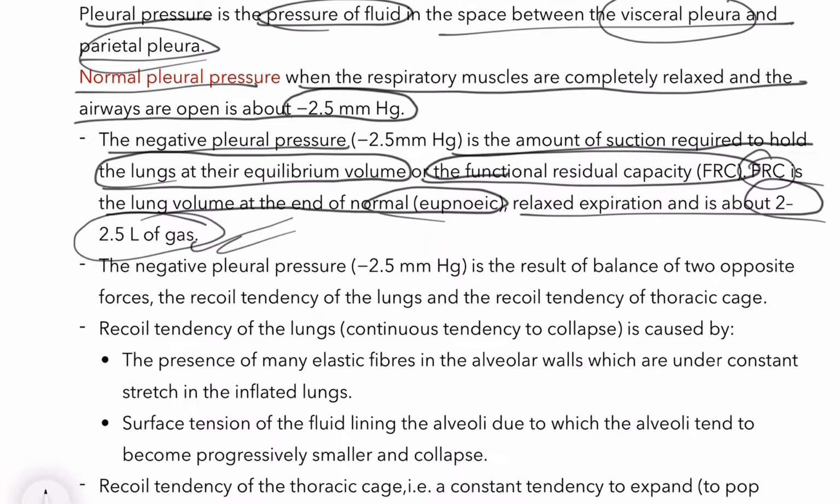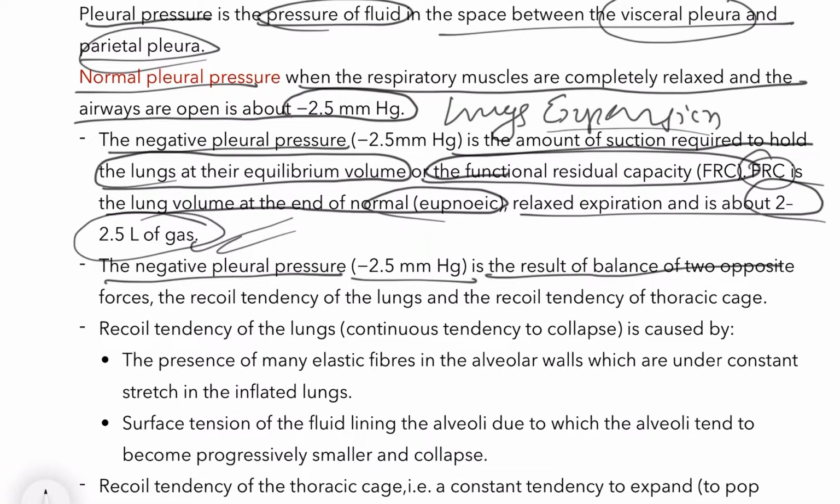So what is negative pleural pressure? Basically when the diaphragm contracts and moves down and the intercostal muscles contract and move up and out, this causes the lungs to expand. So it is negative pleural pressure, because during the suction of air the lungs need to expand. The negative pleural pressure of minus 2.5 mmHg is the result of the balance of two opposite forces: the recoil tendency of lungs and the recoil tendency of the thoracic cage.